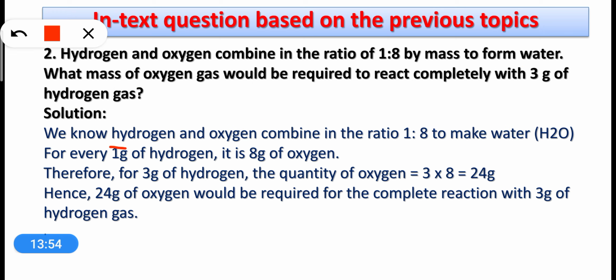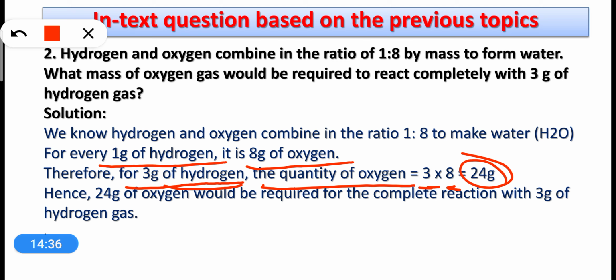We know that hydrogen and oxygen combine in a ratio of 1:8 to make water. This means for every 1 gram of hydrogen, there will be 8 gram of oxygen combined to make water. So in water, if there is 1 gram hydrogen, always there will be 8 gram oxygen. In the same way, if there will be 2 gram hydrogen, it should be 16 gram of oxygen. So in the same way, what is given here, therefore if there are 3 grams of hydrogen, then the quantity of oxygen should be 3 into 8 equal to 24 gram.